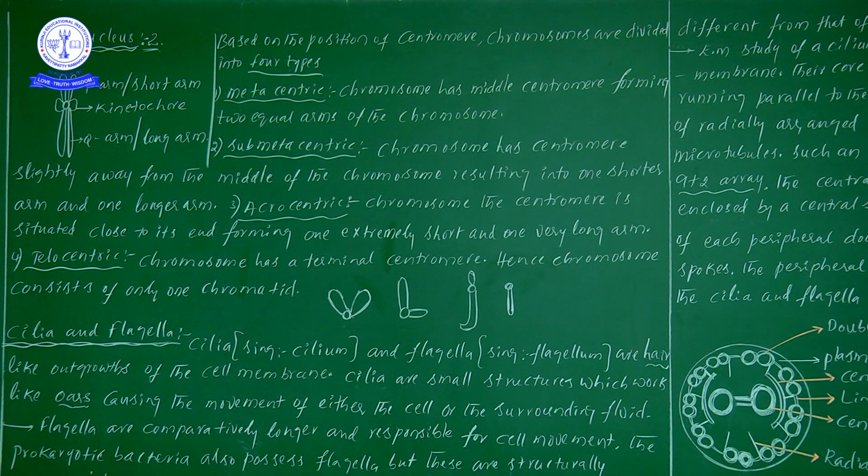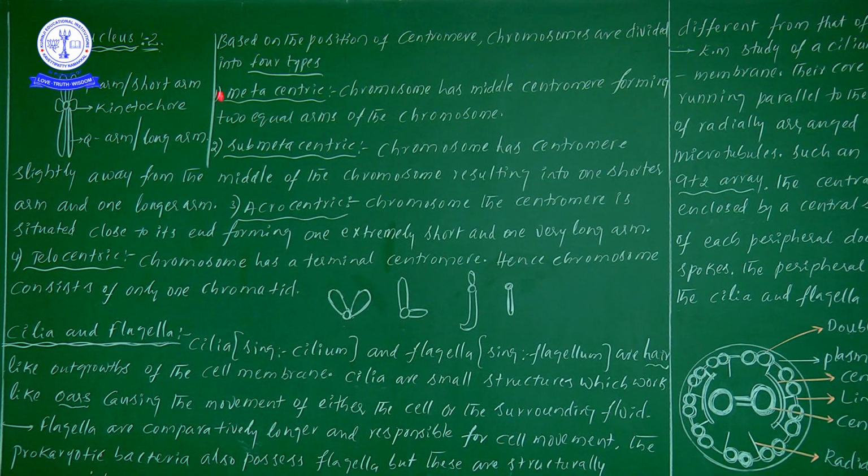Second one, submetacentric. If you observe, the chromosome has a centromere slightly away from the middle of the chromosome, resulting in one short arm and one long arm. That is the point. In a submetacentric, the centromere is slightly away from the middle, which means definitely one will be the long arm and another will be the short arm. So here, one more point I will tell you.